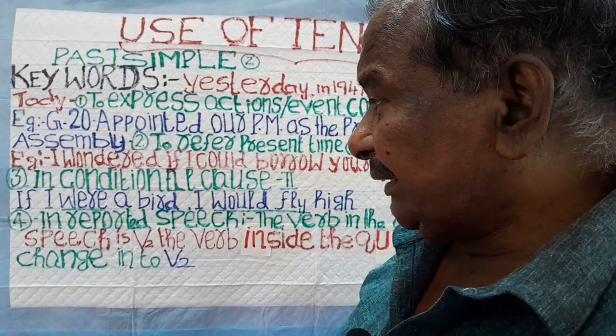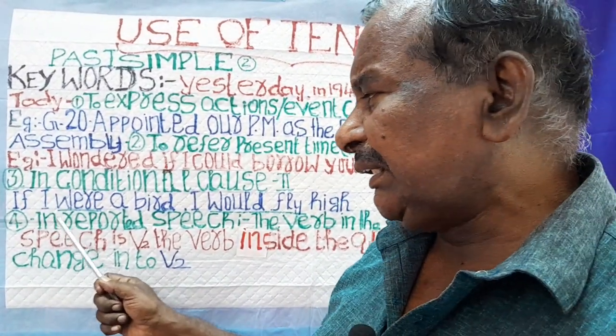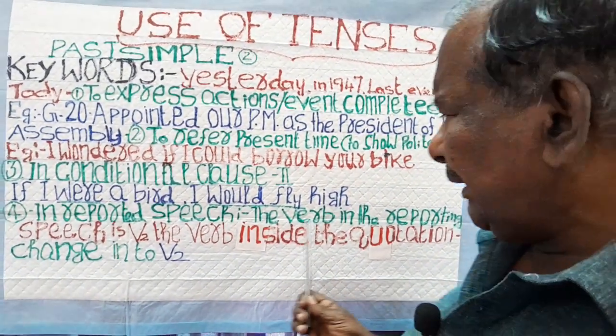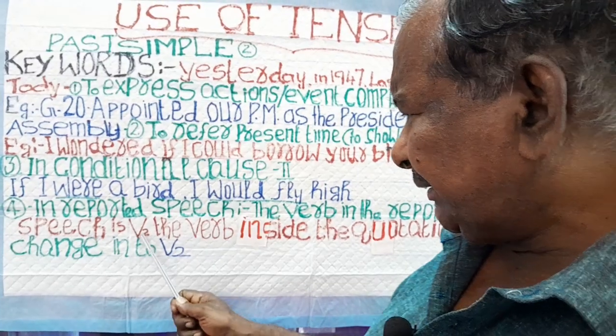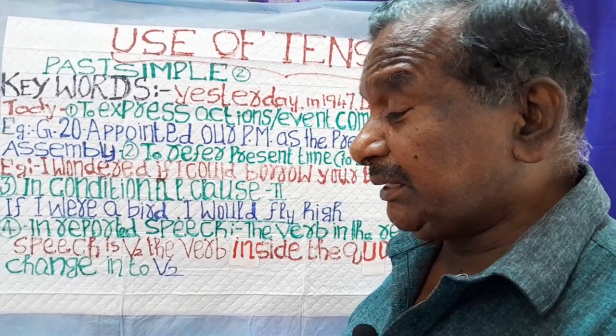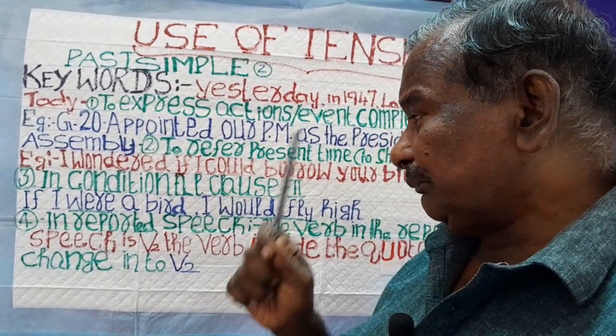Then another thing is reported speech, that is direct and indirect speech. In reported speech, the verb in the reporting speech is V2. For example, he said. Said is the reporting verb.